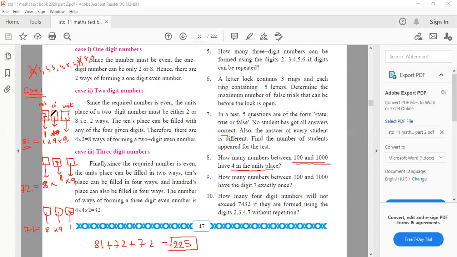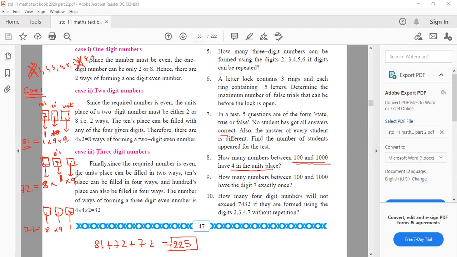That means 700, 701, 702, 703, like that, but 7 is not repeated twice. Then case 2, the tens place is 7. The tens place 7, only once you can do. That time, in the hundreds place, 0 cannot be utilized and 7 cannot be utilized. Hence, there are only 8 digits available. So this is 8.